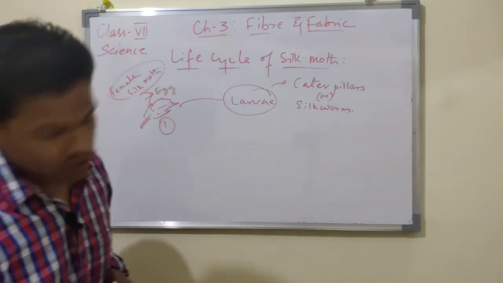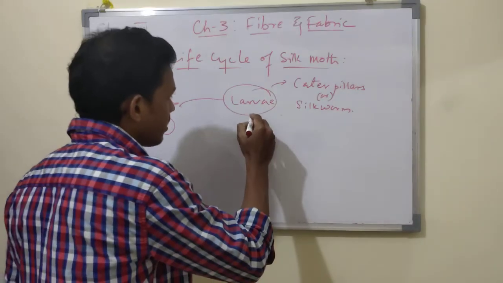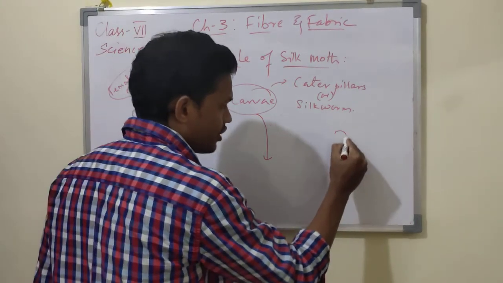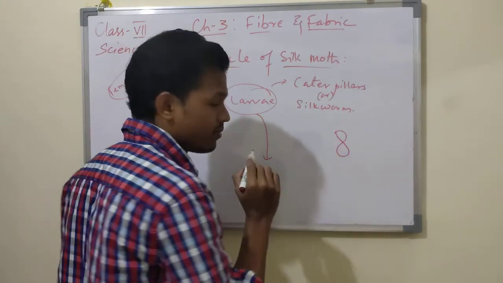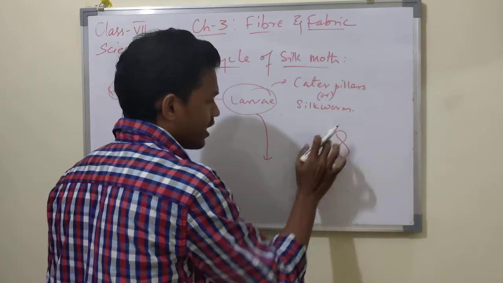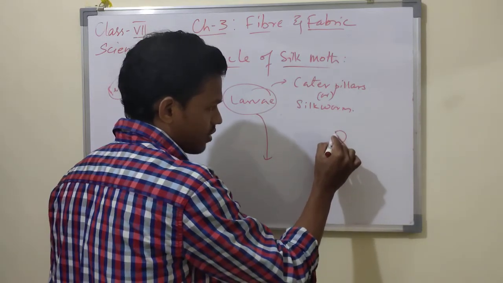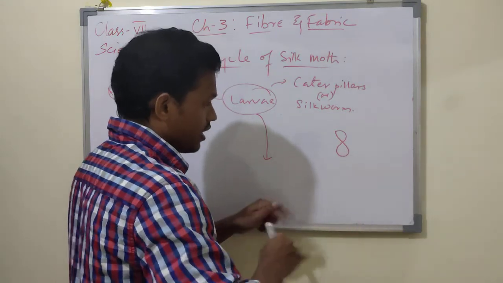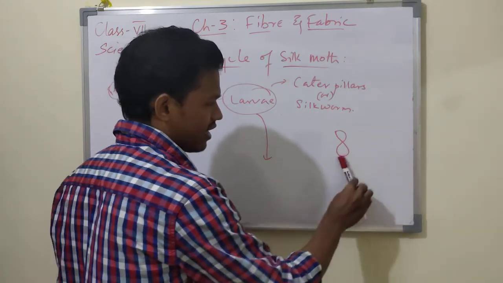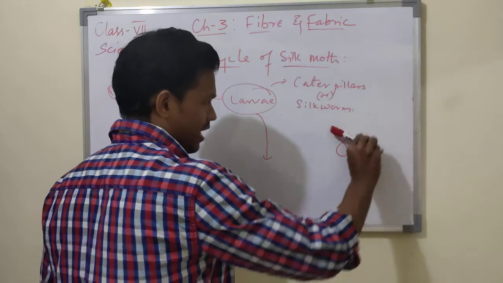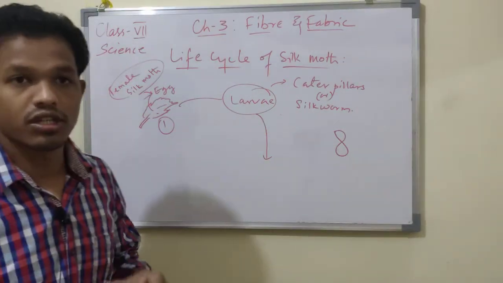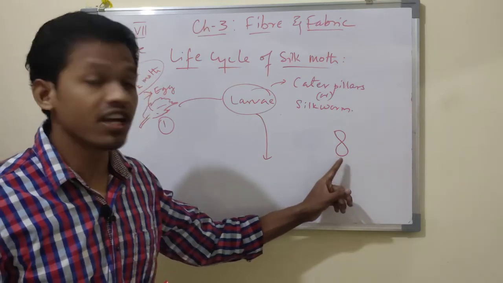It will spin side by side from one end to another in the figure of 8. So after that, it will spin in a figure of 8 in this position. Suppose this is the head position, so the head will be like this. They will be spinning inside in the figure of 8.